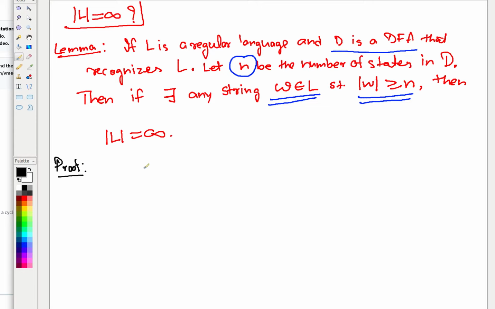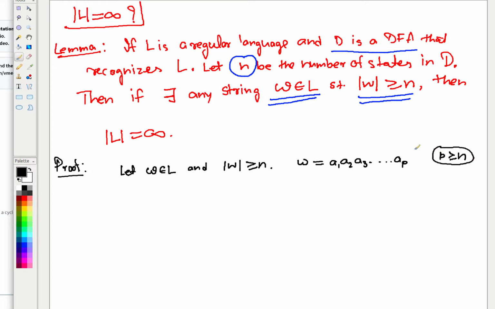Now, see, already we have assumed that there are N states in the DFA. So let us take one such string. Let W belong to L and the length of W be greater than or equal to N. We have assumed one such W. So let us say W is equal to A1, A2, A3 up to AP. So you can certainly say that P is greater than or equal to N, right? This is very trivial from it.